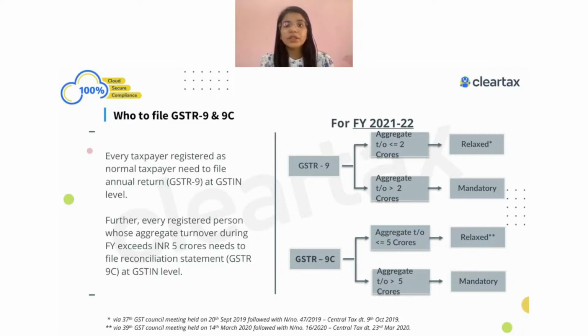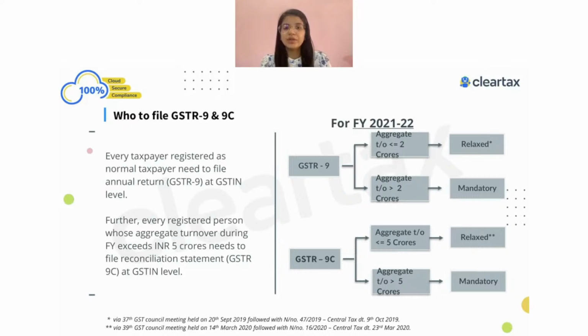And when we talk about this annual aggregate turnover, we always have to check our turnover at an aggregate level, which includes all of your outward supplies, whether it's B2B or B2C or an exempt supply, nil-rated supply, export, any kind of supply. You always have to include all your outward supply, excluding the taxes under GST. That is how you compute your aggregate turnover.